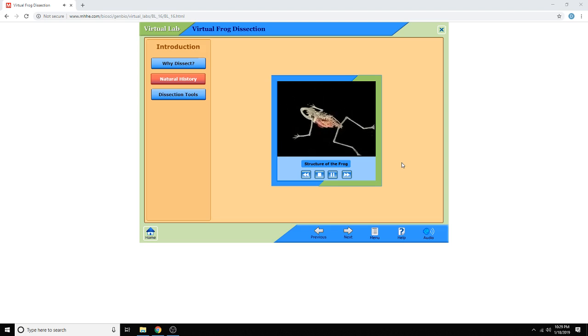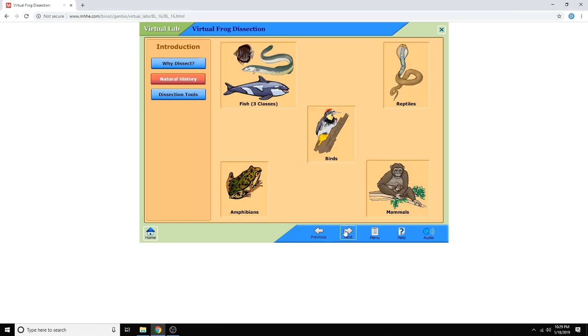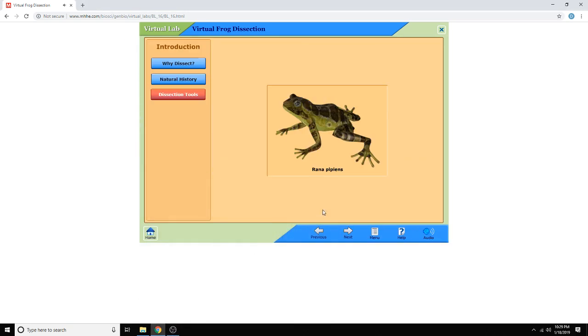Frogs and humans are both members of the phylum Chordata and the subphylum Vertebrata. All vertebrates have a backbone. There are 7 classes of vertebrates: 3 classes of fish, and 1 class each of amphibians, reptiles, birds, and mammals. For this dissection, we will use a leopard frog, the Rana pipiens. Leopard frogs are common to North America and are about 5 to 13 centimeters in length. They can be found in marshes, meadows, and ponds in Canada and the United States. Leopard frogs are often used for dissection in science classes.